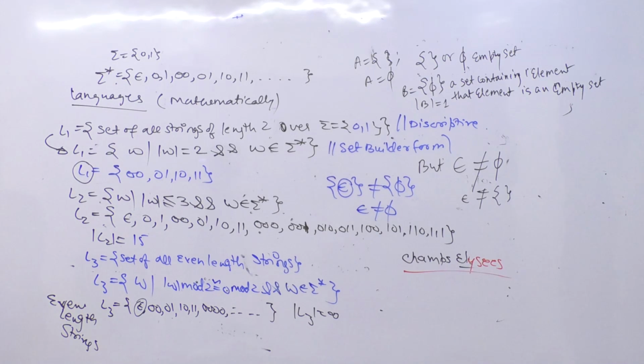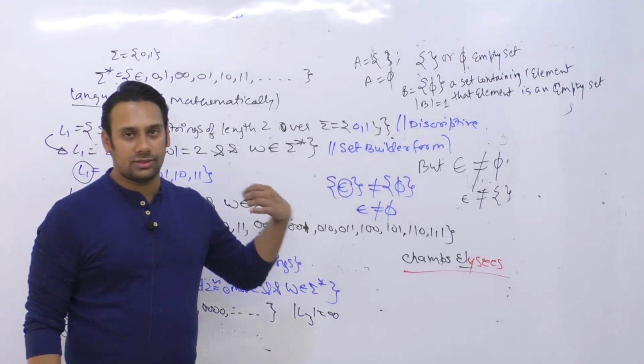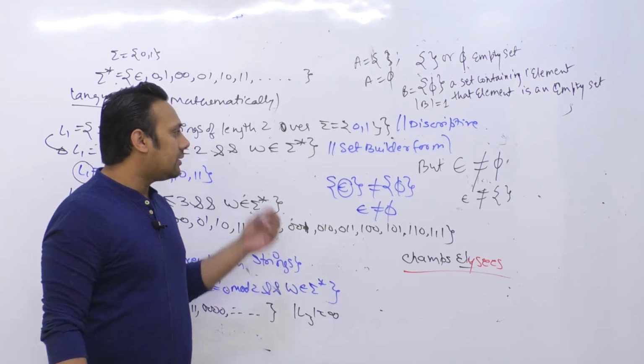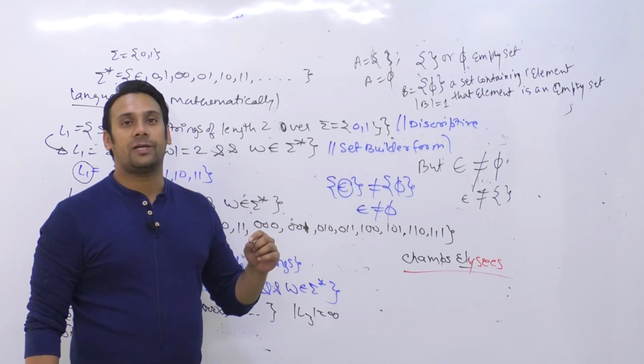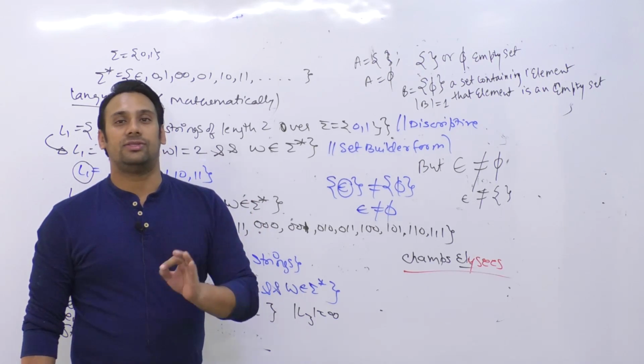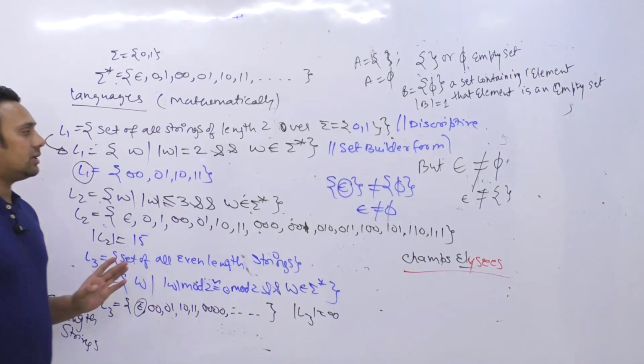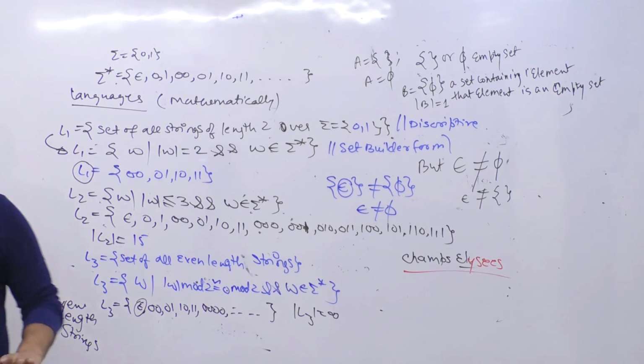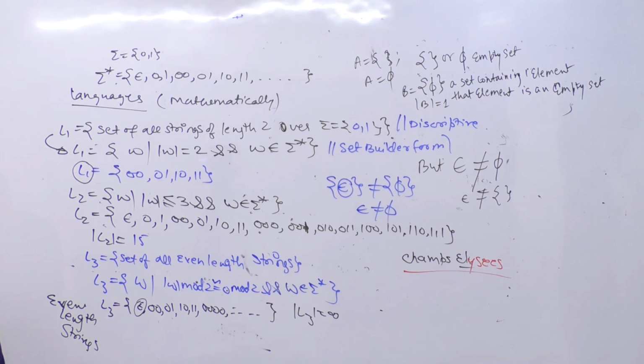Don't worry Pratibha, you'll understand it more clearly. I'm going to take more examples, then you will understand. So right now just remember that this epsilon is a string of length 0. That's it. You do not have to dig deep right now. You will understand step by step with examples. Right now just understand that when we say epsilon, it means the length of that string is 0. The length is 0. That's it. If I take more examples, you will understand this more clearly.